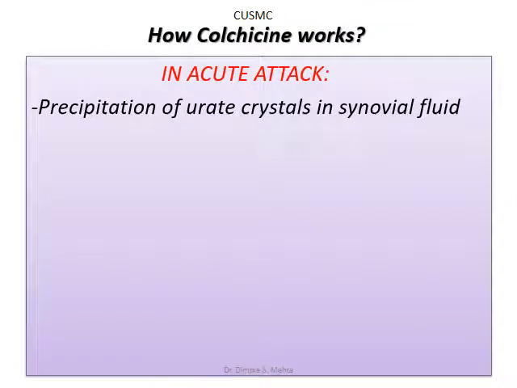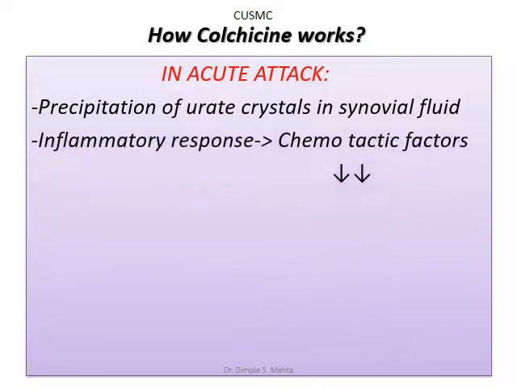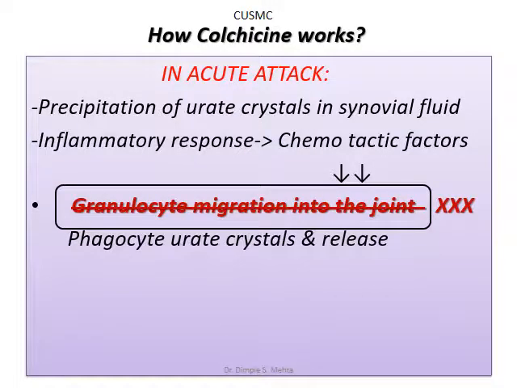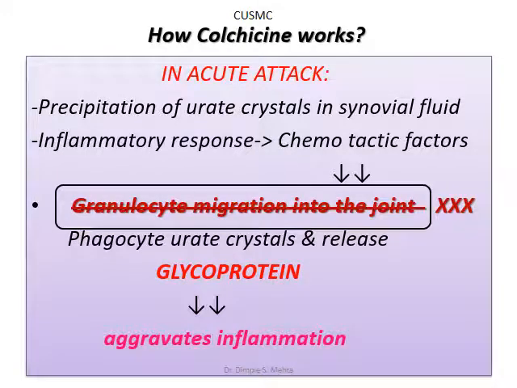The role of colchicine. How does colchicine work? We have seen that in an acute attack there will be precipitation of urate crystals in the synovial fluid that will start an inflammatory response, and there will be migration of chemotactic factors and granulocyte migration. So this is the rate limiting step. Colchicine will inhibit granulocyte migration towards the joint. So the further cycle is blocked. The granulocytes will not phagocytose urate crystals and will not release glycoprotein, and hence there won't be any aggravation of inflammation. So this step is blocked by colchicine.